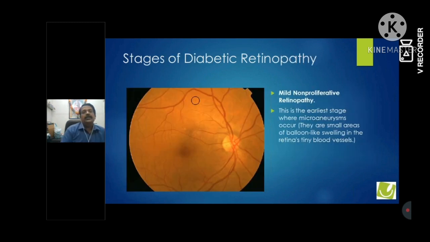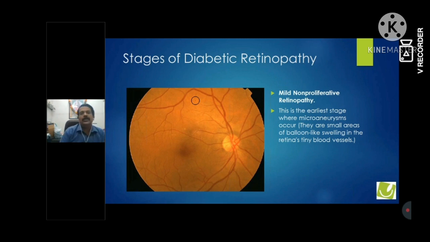Now we will go to the stages of diabetic retinopathy. As I said, it is because of diabetes and damage to the retina. That's why it is called diabetic. Now this is a mild non-proliferative type. There are basically two types of diabetic retinopathy: one is proliferative diabetic retinopathy and another is non-proliferative retinopathy.